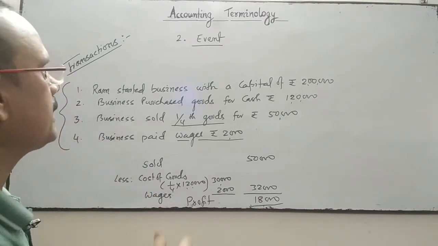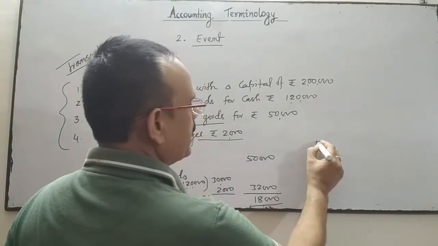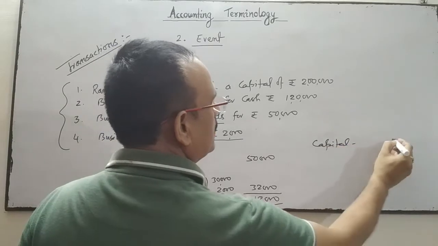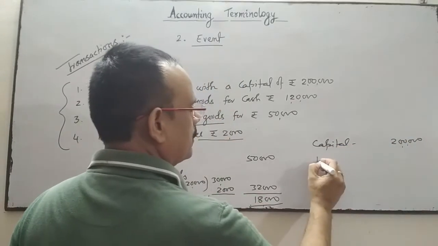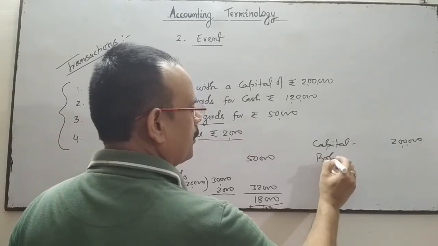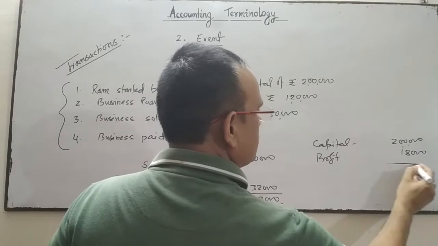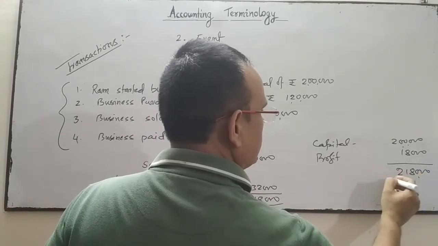Now another event in the same is what? Earlier capital was 2 lakhs. Now Ram earned a profit of rupees 18,000. Now his capital is 2,18,000.